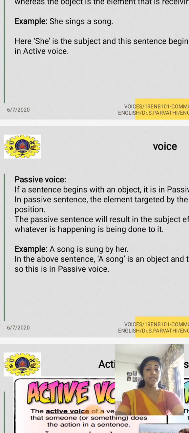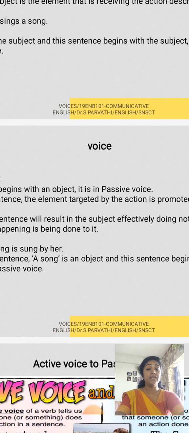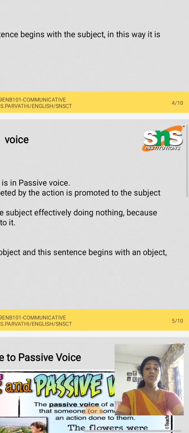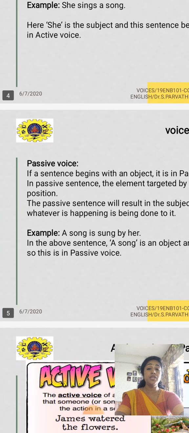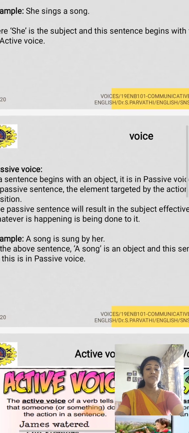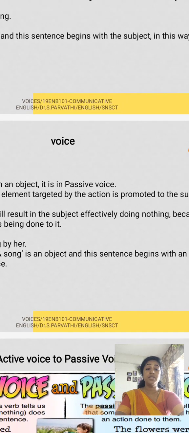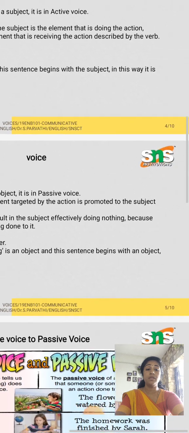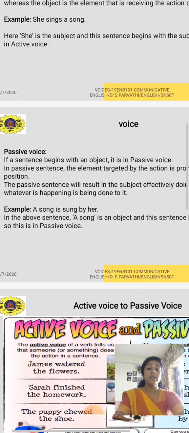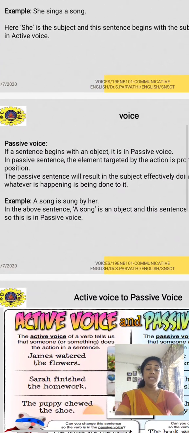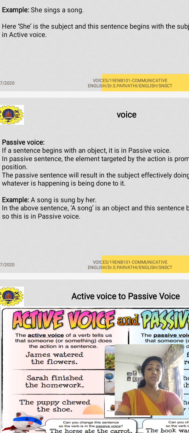In a passive sentence, the element targeted by the action is promoted to the subject position. So the passive sentence results in the subject effectively doing nothing, because whatever is happening is being done to it.